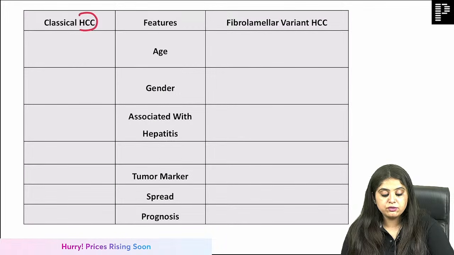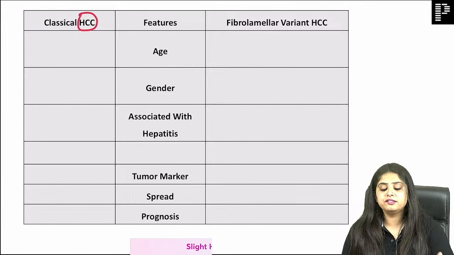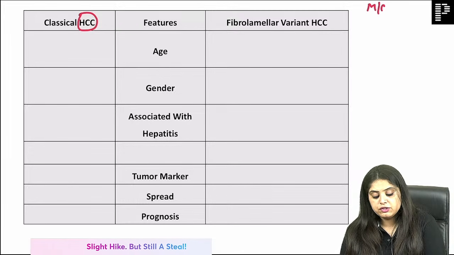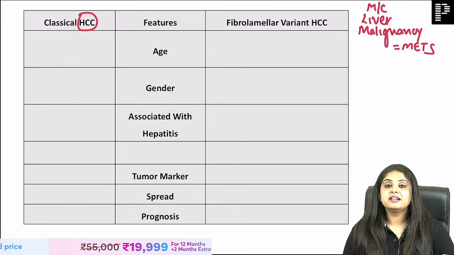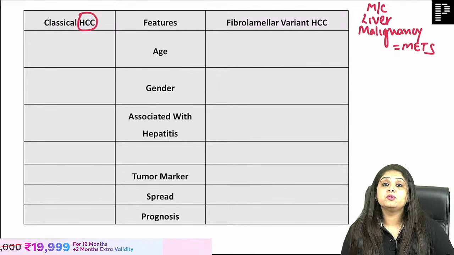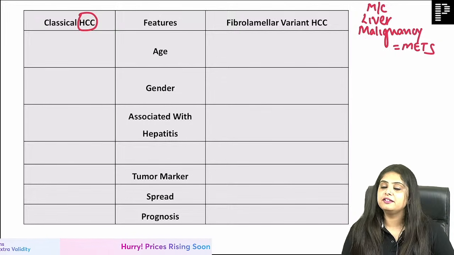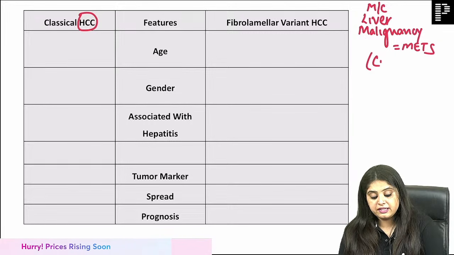Usually what we studied is always the simple liver tumor, that is HCC, but forget that. If I ask you which is the most common liver malignancy, your answer once again becomes metastasis. Ma'am, today's favorite is metastasis. Cardiac's most common is metastasis, lungs' most common is cannonball metastasis, liver's most common again metastasis, and that is usually from the colorectal region.